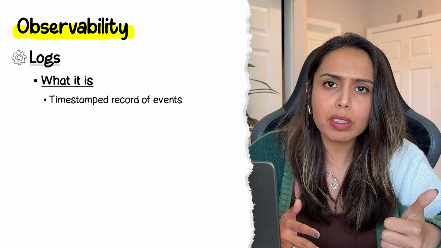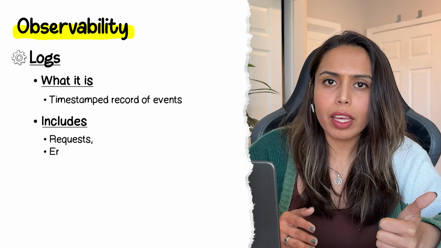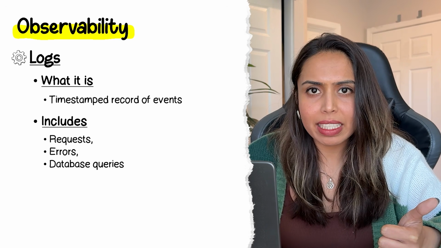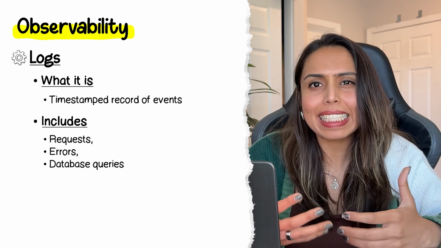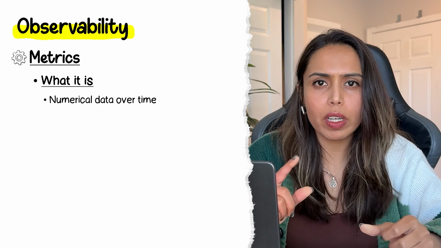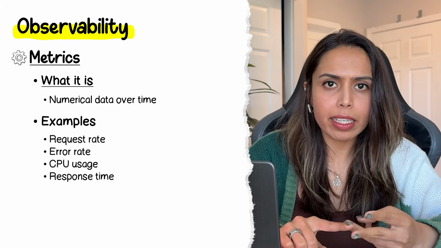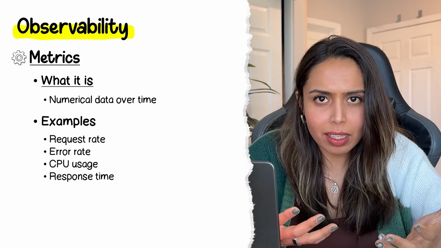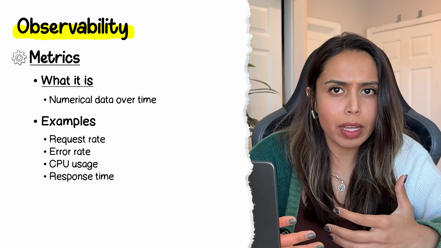Logs. It's a timestamped record of all the events, every request that's sent, every error thrown, every database query. So the logs basically tell you what exactly happened. Then there are metrics. These are quantitative measurements over time. Request rate, error rate, CPU usage, response time. So the question that these metrics answer is, is the system actually working as it should? Now we'll be using Prometheus in our project that will scrape the metrics and we can visualize using Grafana.